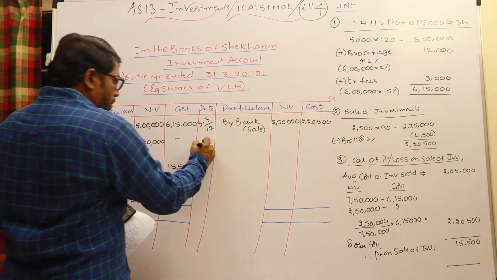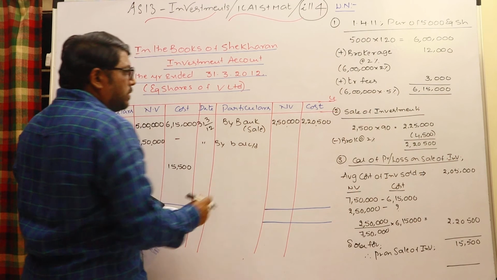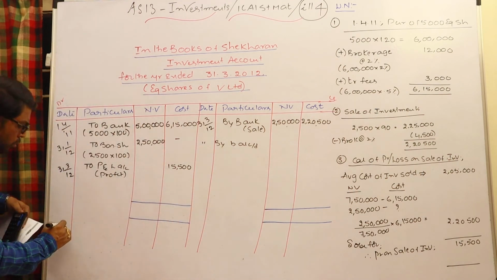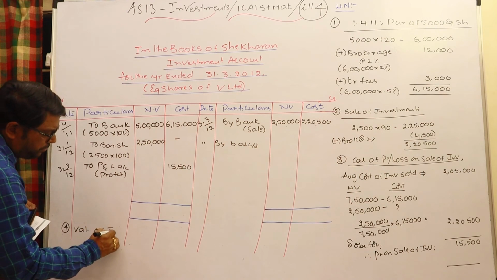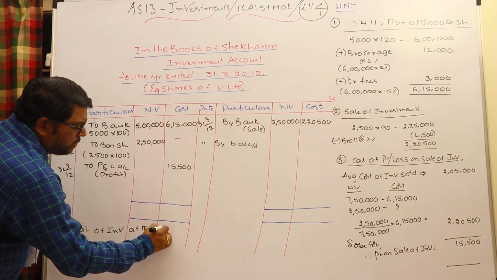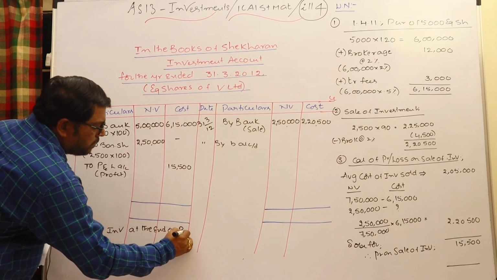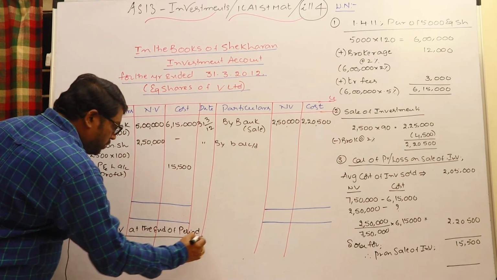Lastly, at the end of the period, by balance carried down. Last point, the fourth point, valuation of investments at the end of the period. We have to check cost or market price, whichever is lower.